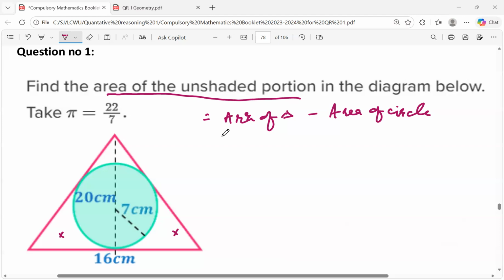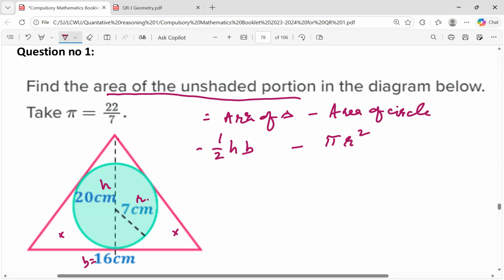You are given the length of the vertical. The area of the triangle is half height, perpendicular, multiplied by base. Over here, the perpendicular is this one, h, and this is the value of the base. And this is the radius of the circle, minus pi r square.